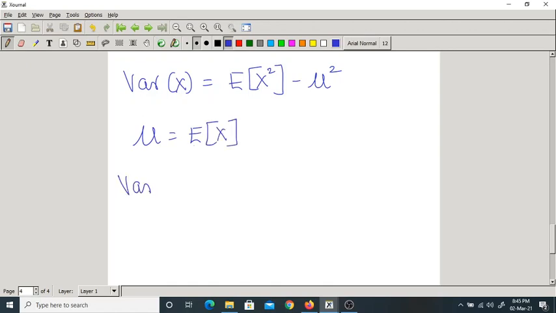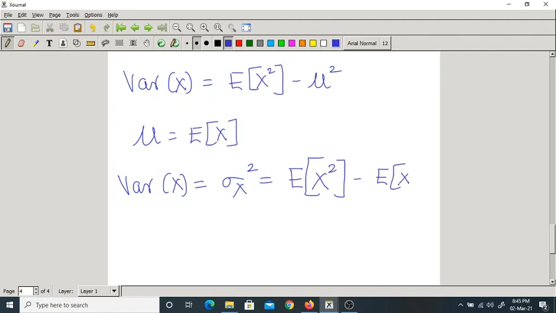Finally, the variance of x, sigma x square, equal to expectation of x square minus expectation of x whole square. So please make a note of this. This is finally the formula of variance of a random variable.